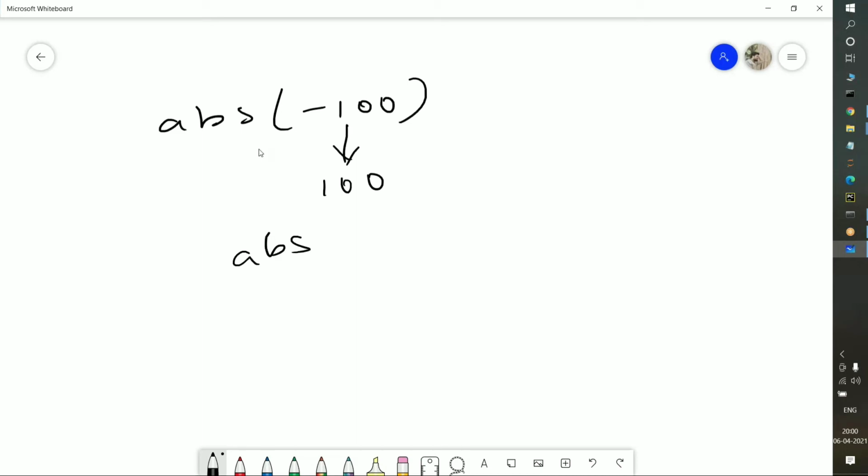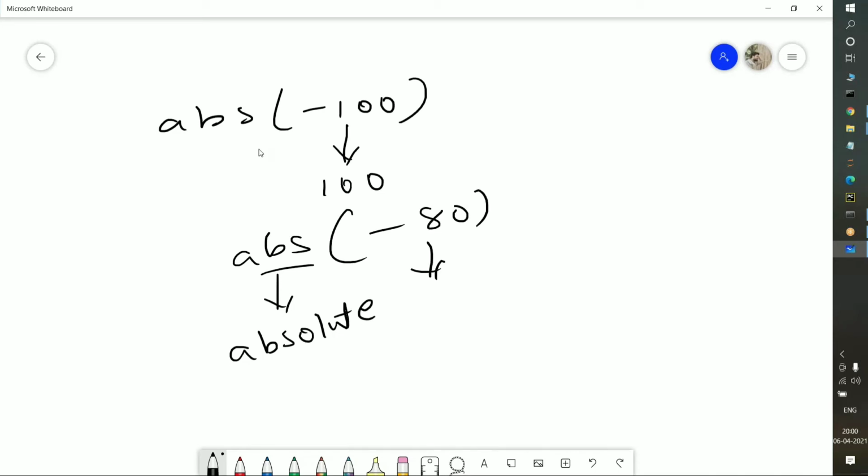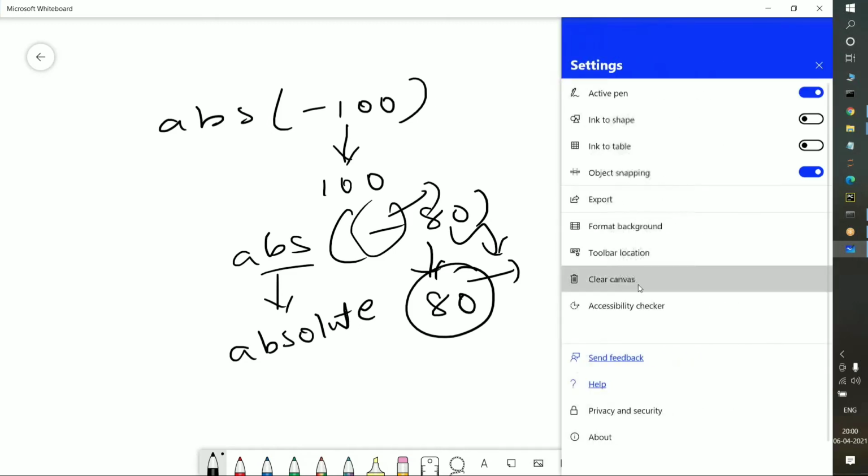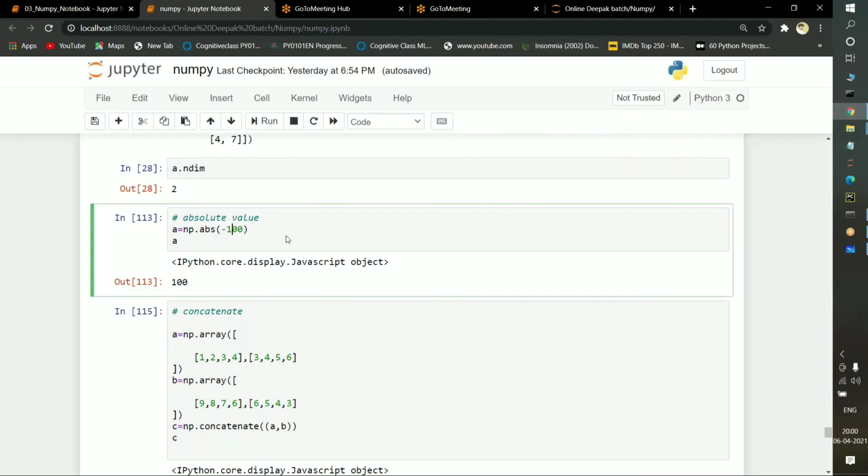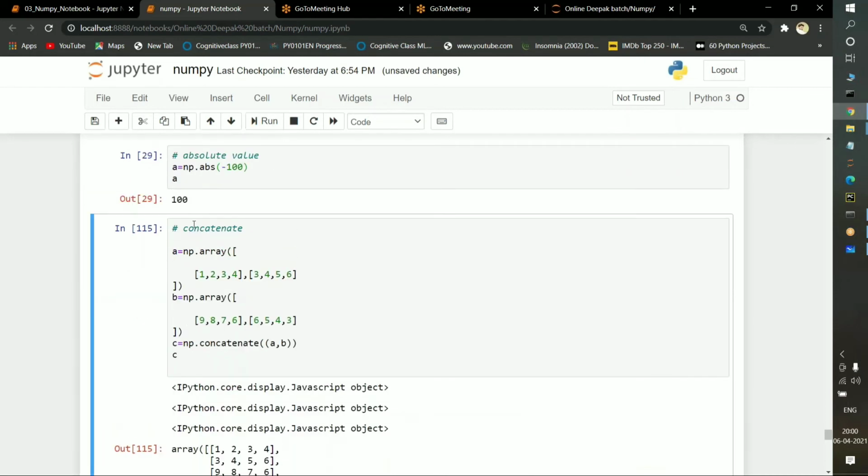ABS refers to absolute. Suppose if I am passing -80, the output should be 80 because instead of collecting the minus, it's just collecting the absolute positions. Suppose if I execute it, see, the output will be 100.